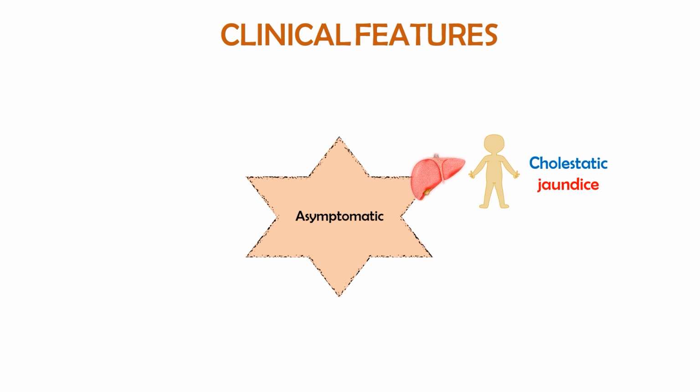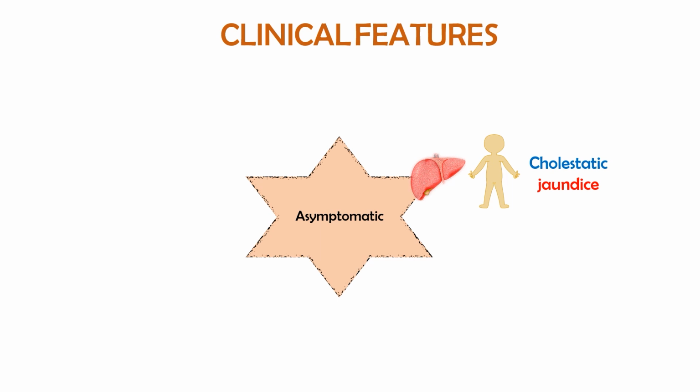So the patient will develop yellow discoloration of the skin and sclera, and it will also cause pale stools and dark urine. This is the feature of cholestasis. So cholestatic jaundice is an important feature, and it will point out that there is obstruction in the drainage of bile.